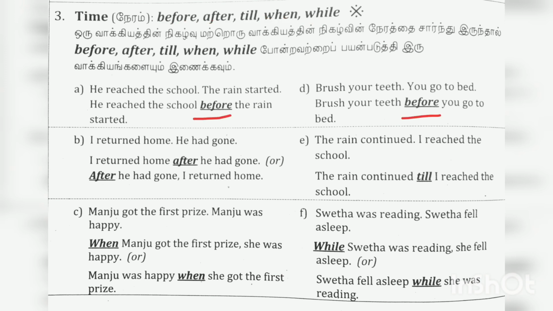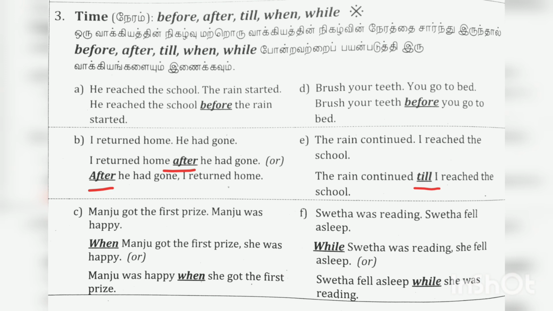Example, he reached the school, the rain started. He reached the school before the rain started. Second example, brush your teeth, you go to bed. Brush your teeth before you go to bed. Third example, I returned home, he had gone. I returned home after he had gone. Or after he had gone, I returned home.